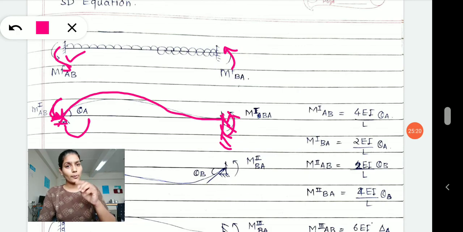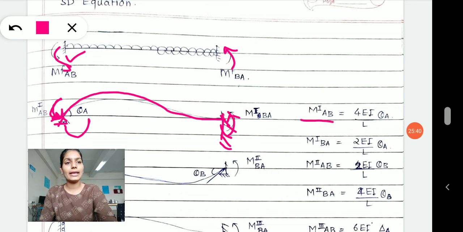Therefore, though rotation takes place at A where we have released the restrictions, at B all the restrictions are there, therefore no movement takes place, no rotation takes place at the B end.